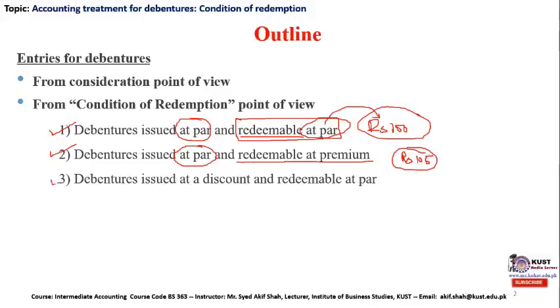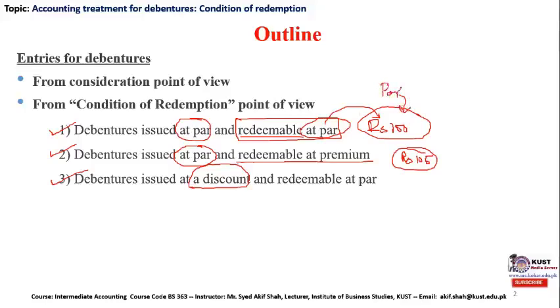The third case is where the company has issued the debenture at a discount. By discount we mean an amount less than the par value. In this case, we have standardized the par value as rupees 100.